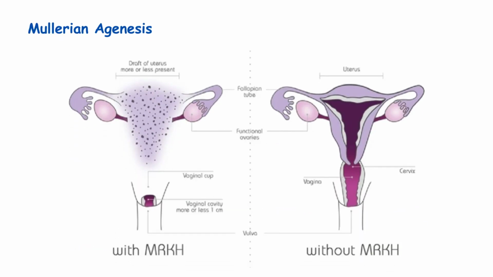The vagina is blind-ending and shortened. So there is a vagina, but it's very short. It ends blindly, there's no cervix, no connection to a uterus, because there is no uterus. This short vagina is actually formed from the urogenital sinus, not from Mullerian ducts. That's why it's present. How do these patients present clinically?